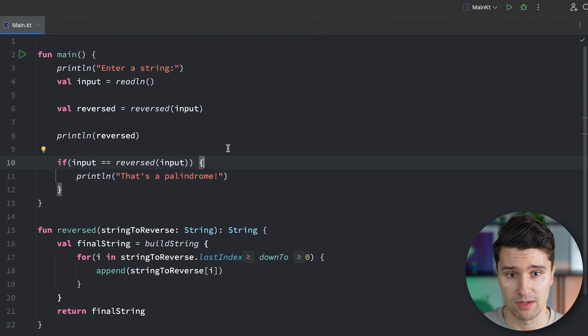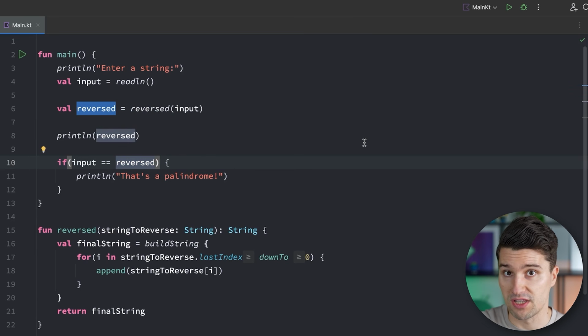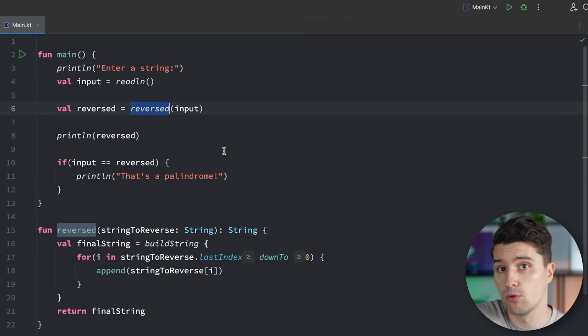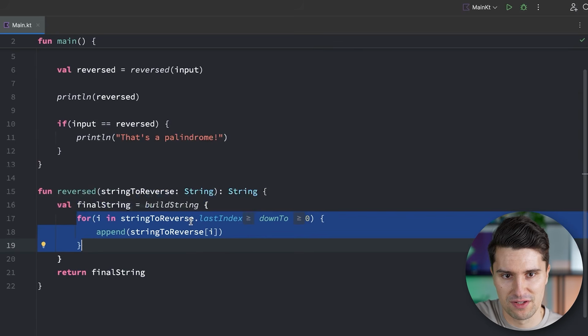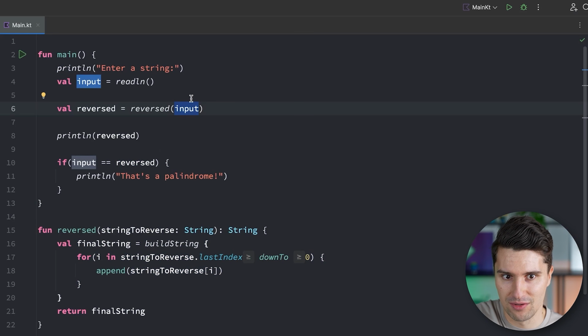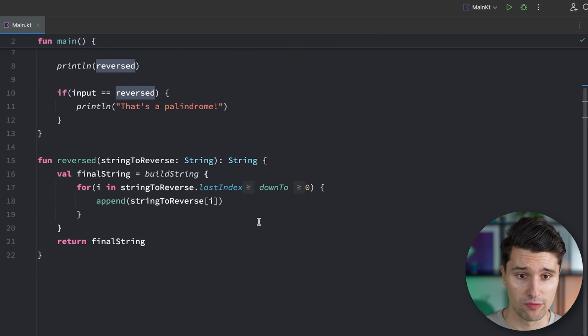In this case, it would actually make more sense if we take this reverse string and pass it here. Why is that better? Well, because every single call to this function will again loop over the string and reverse it. But if it's about the same string, the same input, then we don't need to reverse that over and over again, but we can just refer to the already reversed string. So we just need to loop over it once, and then we have that as a variable, and we can do whatever we want with it. And that's really how we can write our own functions.